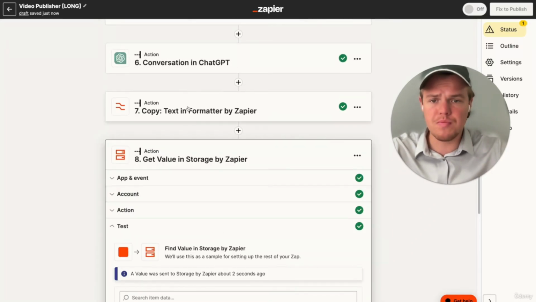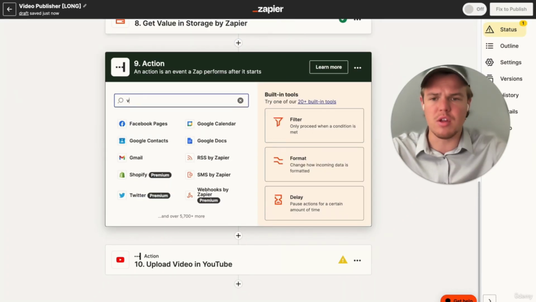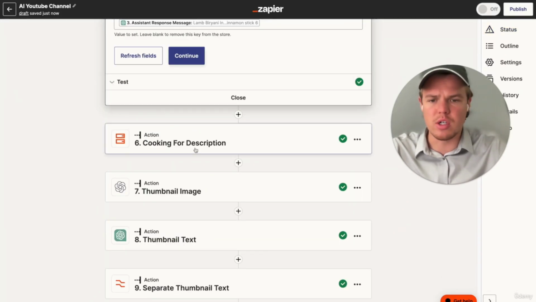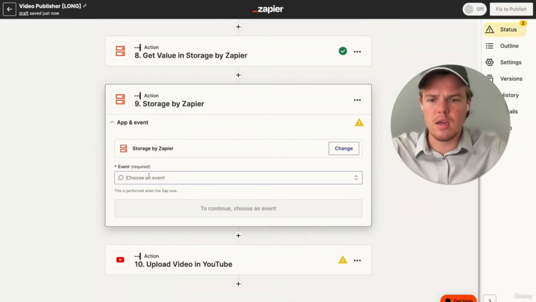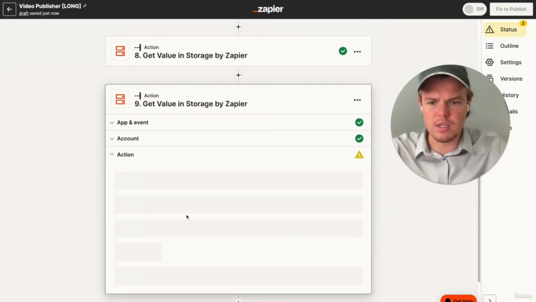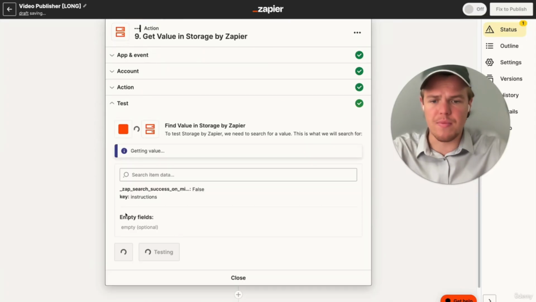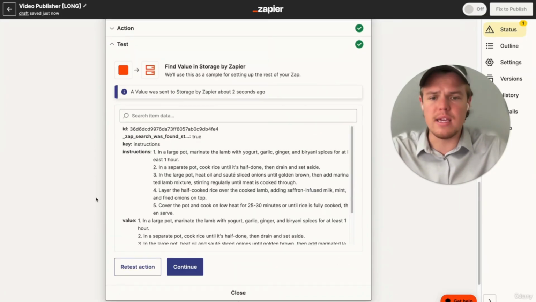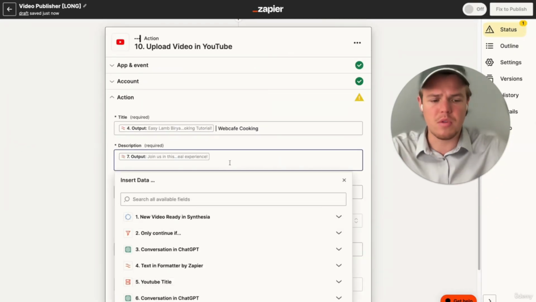There we go. So what we can do then is let's go ahead and grab another value, which is going to be the cooking directions. So we're going to do storage again. Jump back over to that original zap. Go ahead and go to action, instructions, choose event. Let's go ahead and get value. Continue. I'm going to use the key that we identified in our first zap here, and then this should be the instructions. So now not only is the description of the video going to be dynamic, but also the ingredients.